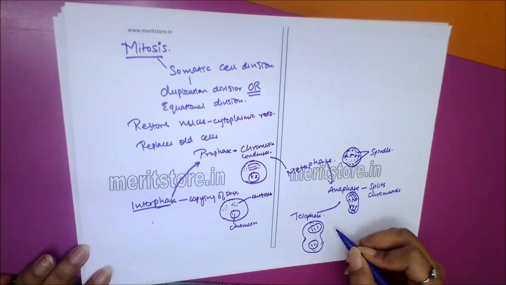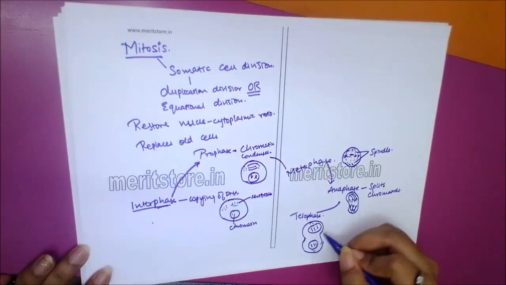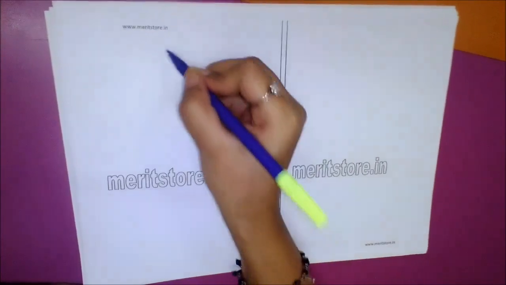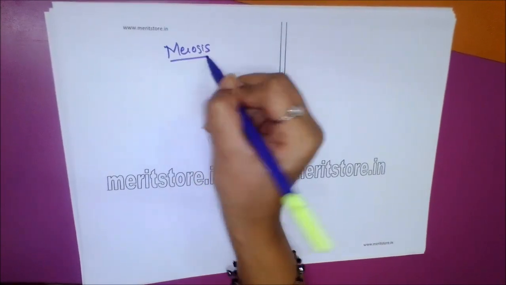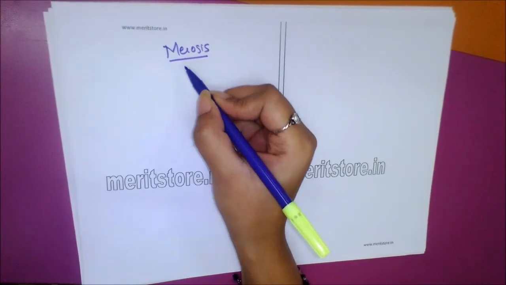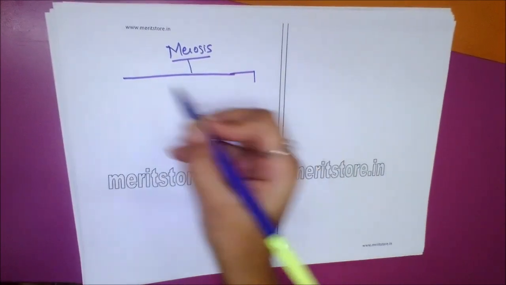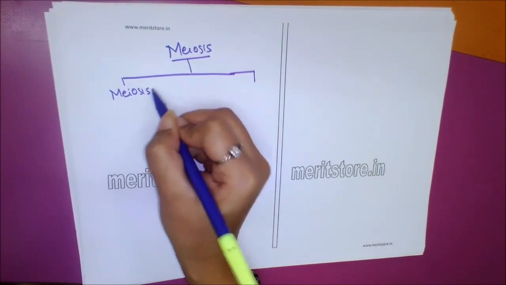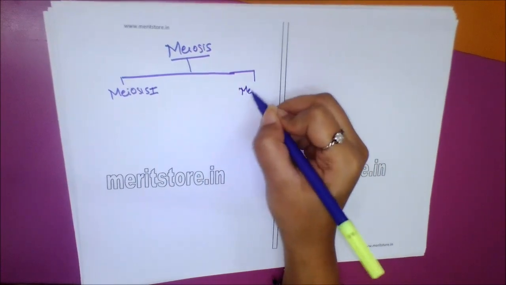The chromosomes loosen on each side and the nuclear membrane begins to form around the chromatin. Let's see the phases of meiosis. Meiosis involves 2 sets of division. First is meiosis 1 and the second is meiosis 2.